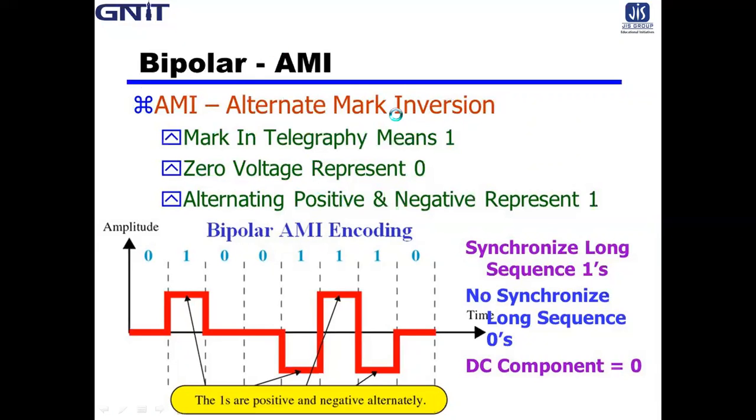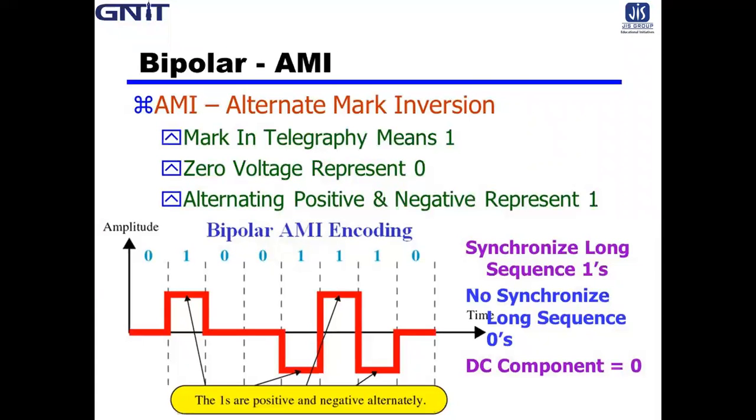That is why bipolar signaling is called AMI coding. Say first one is the positive polarity, then next one is the negative. Then next one is the positive polarity. Then next one is the negative polarity. So alternative 1s are the opposite polarity. Alternate mark inversion. That is why it is called AMI.